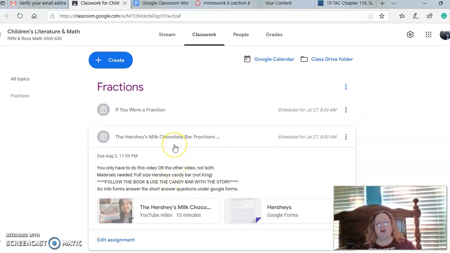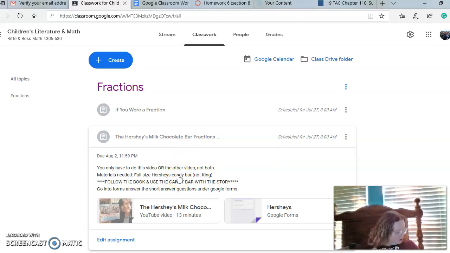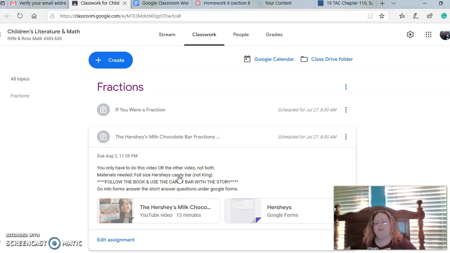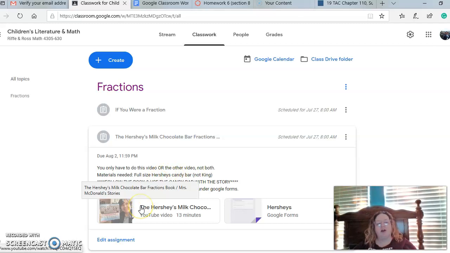For the Hershey's Milk Chocolate Bar, you will need a full-size Hershey's Milk Chocolate Bar. Here we go. And it's going to be about this size, if you can see it. Just one of the normal ones, not the king size. You're gonna listen and follow along with her story, but you're gonna do what she does with the milk chocolate bar.